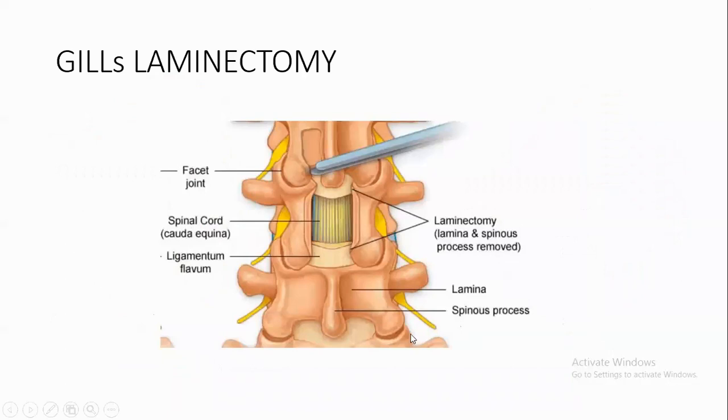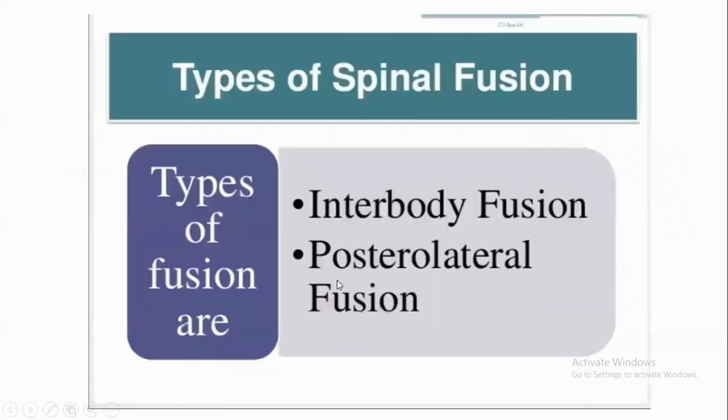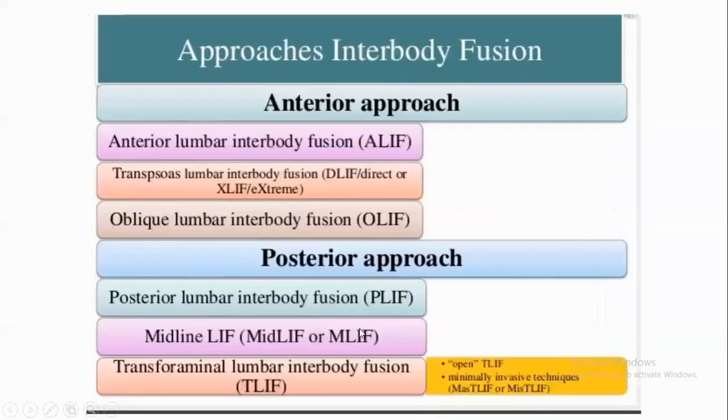Without fusion, it causes instability. Coming to spinal fusion, there are only two types of fusion: interbody fusion and posterolateral fusion. Fusion requires bone grafting or devices.